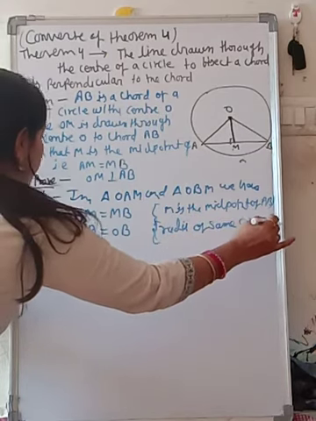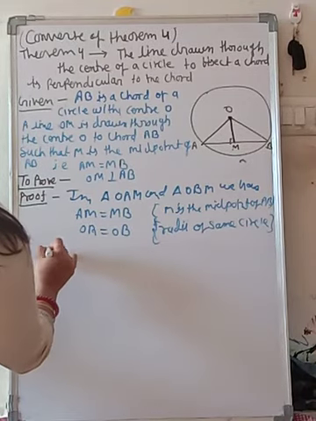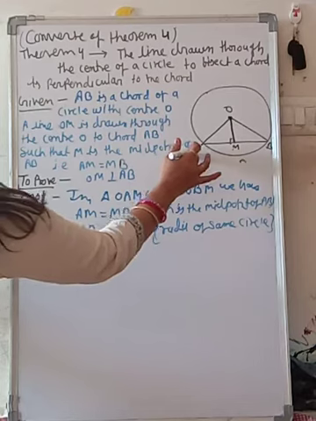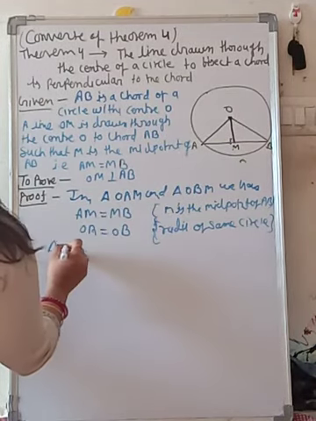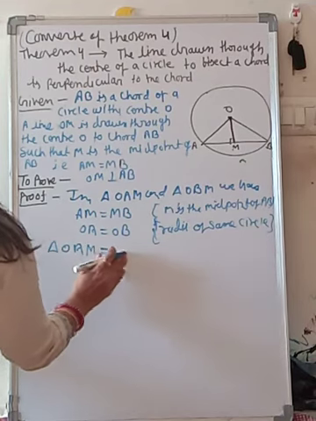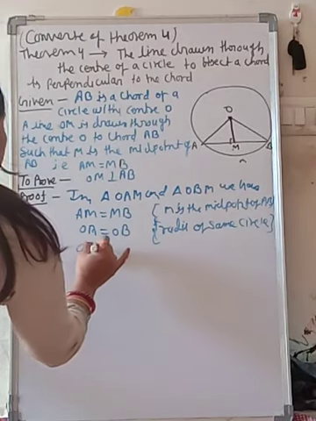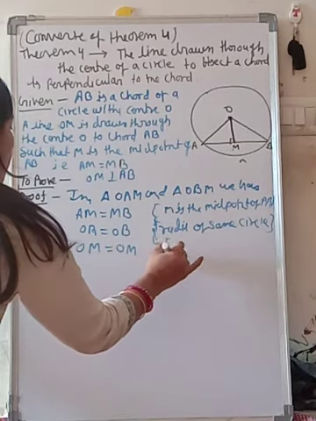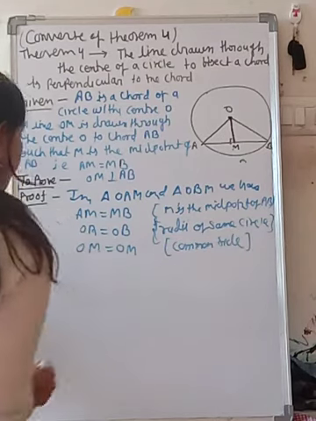And the next one, OM equal to OM, is a common side.